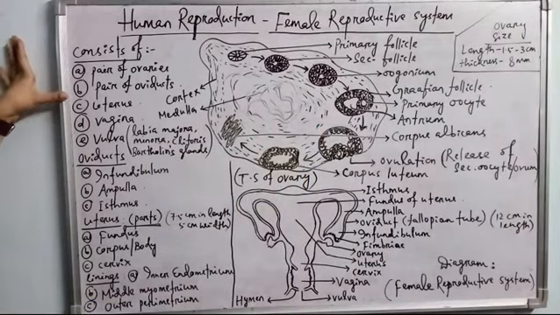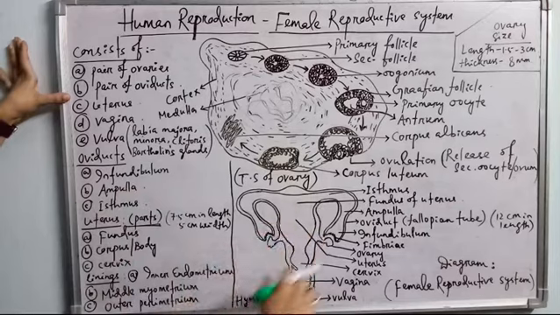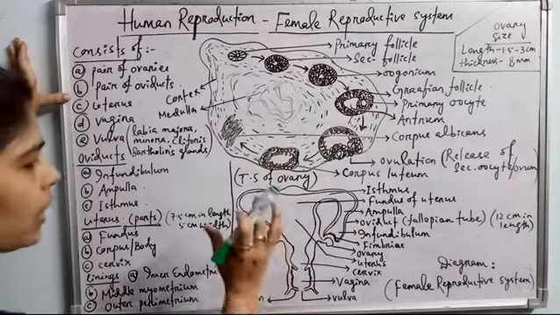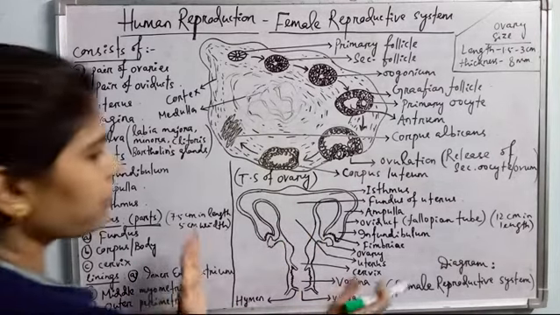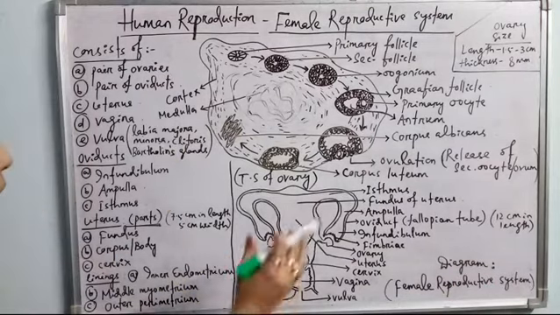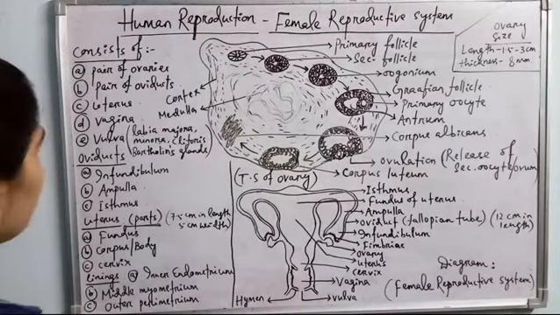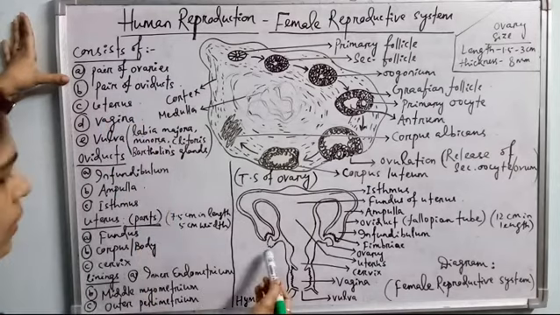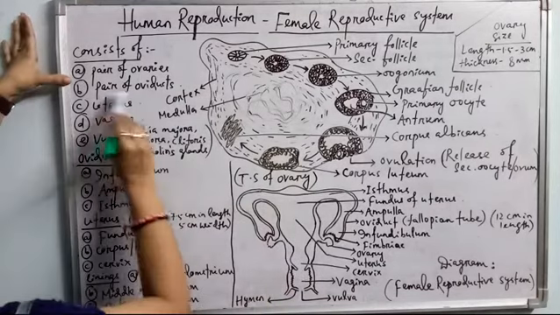Then come to the pair of oviducts. See, come to this diagram. Here I have indicated everything in very detail. See here, this is the complete female reproductive system. The female reproductive system, as I have told you, contains a pair of ovaries. These are the pair of ovaries. Then a pair of oviducts.